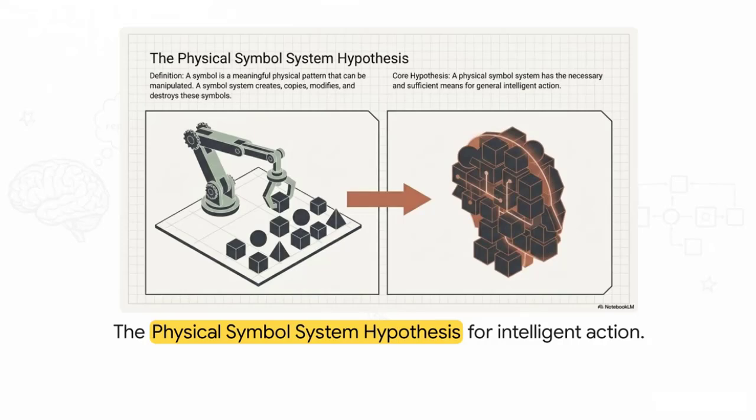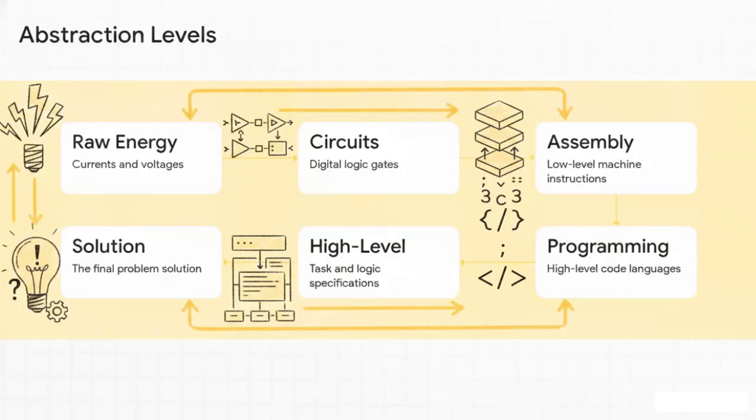And the core hypothesis here states that a physical symbol system has the necessary and sufficient means for general intelligent action. In plain English, if a system can create, copy, modify, and destroy symbols, it already possesses the fundamental architecture required to be intelligent.